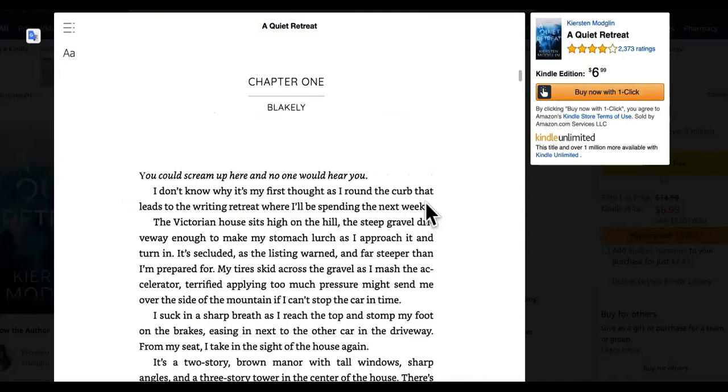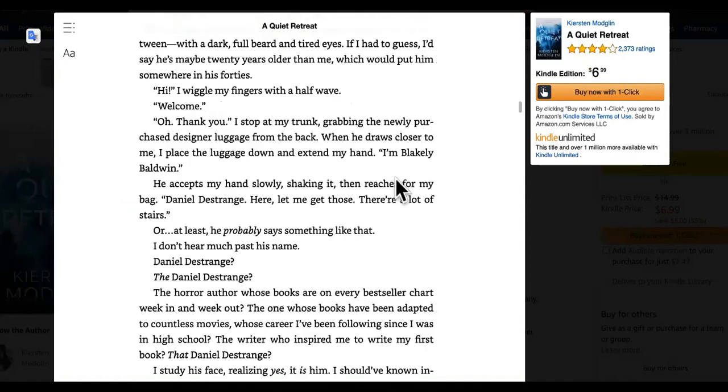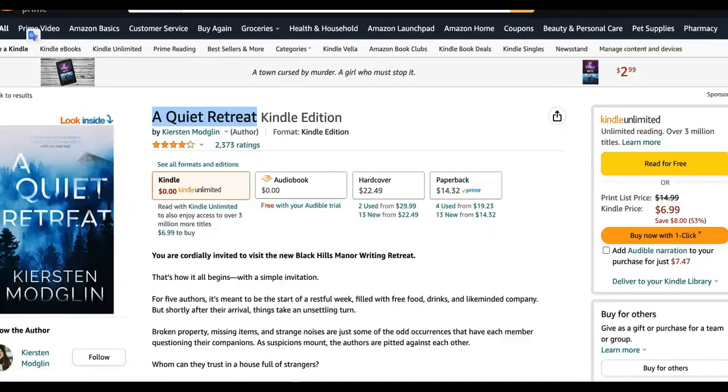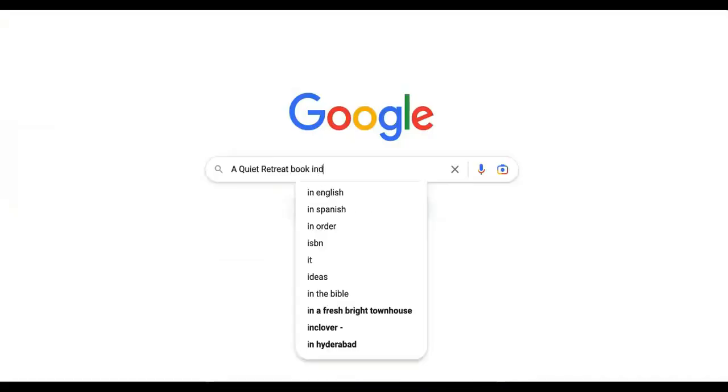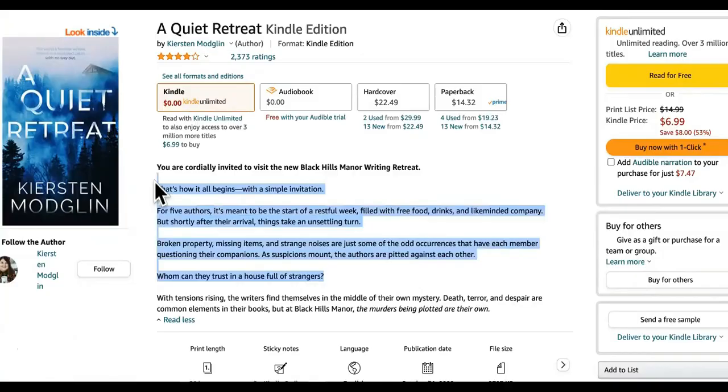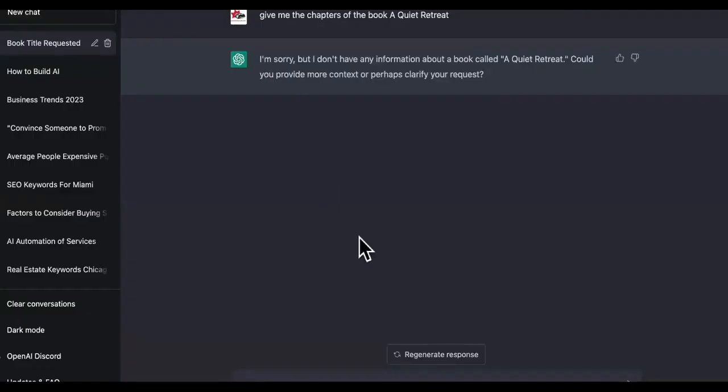Chapter 1, Blakely. We would want to get the... All right, so we're going to take the name of this book. We're going to go to Google Books index. Let's see. All right, so this is what we are going to do. We're going to take the summary of this book, and we're going to have ChatGPT create some chapters.